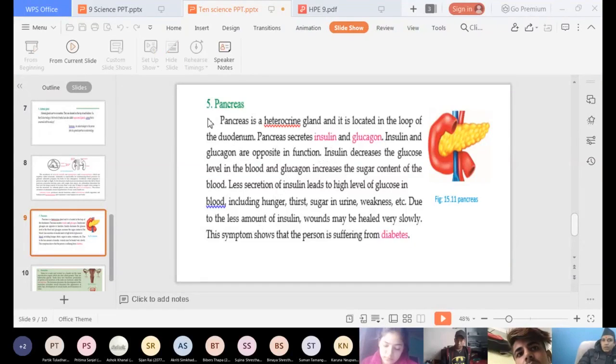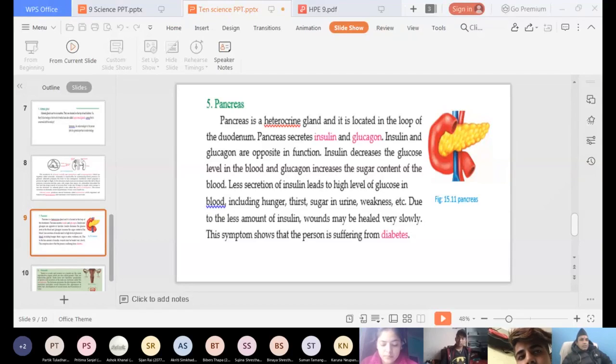And what are the hormones produced by the pancreas? Can you say their names? The hormones produced by the pancreas are insulin and glucagon. Remember, insulin and glucagon. I have just circled it. And what is the function of insulin?